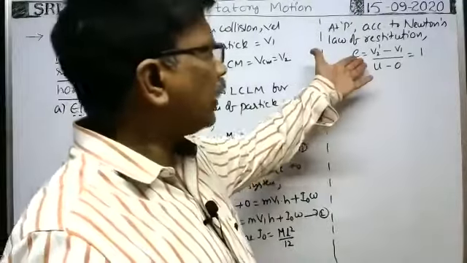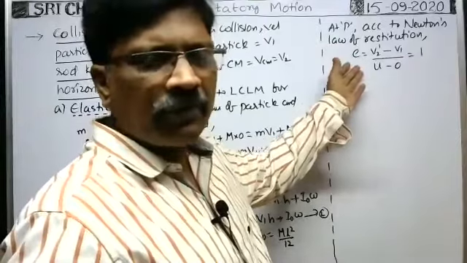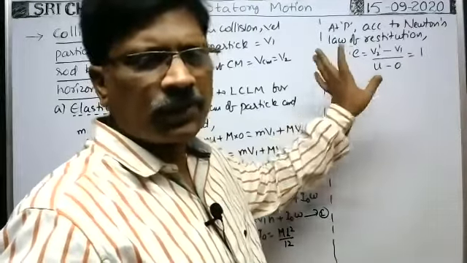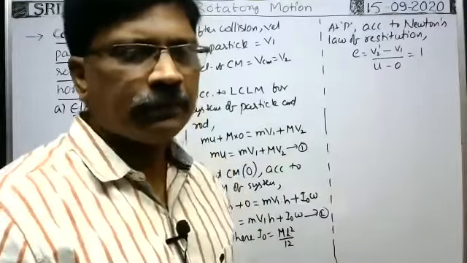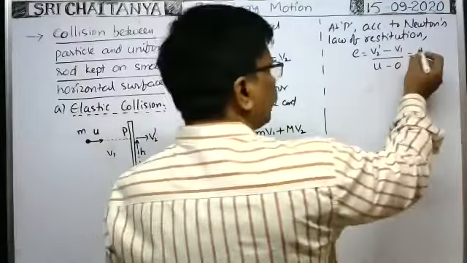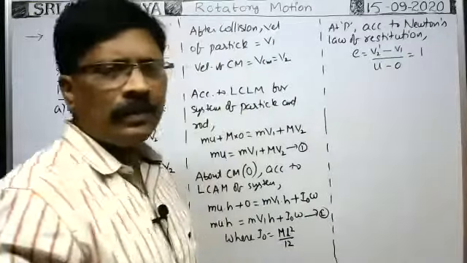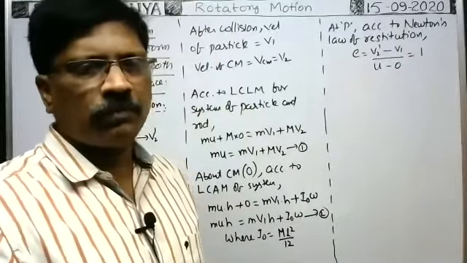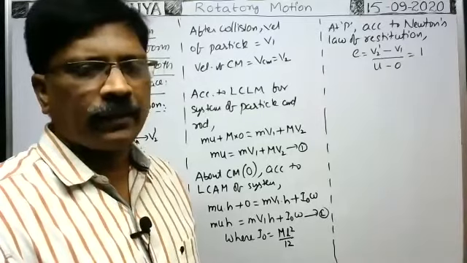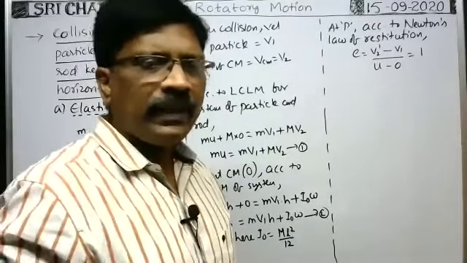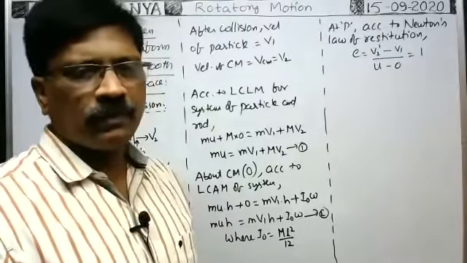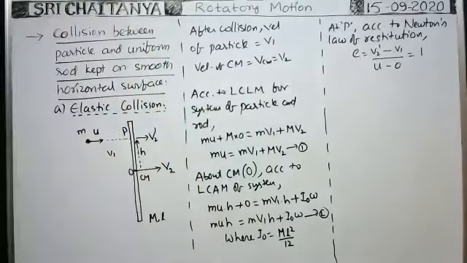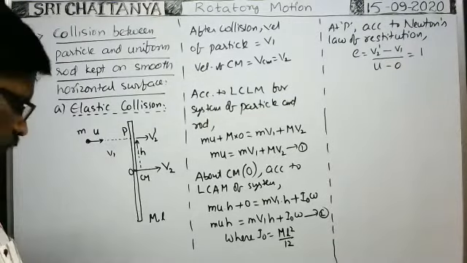Now, based on this, we have to substitute using this formula. e is the coefficient of restitution. In case of elastic collision, the coefficient of restitution is 1 only. That's why I substituted 1.